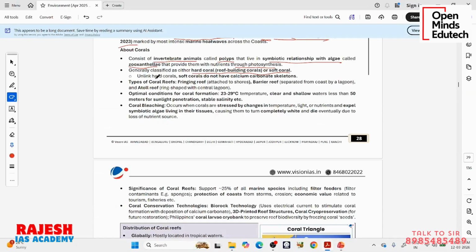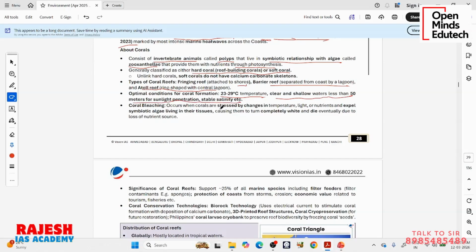Now see, unlike hard corals, soft corals do not have calcium carbonate skeletons. So what separates hard corals and soft corals? It is calcium carbonate skeletons. Types of coral reefs: fringing reef, which is attached to the shores; barrier reefs, which are separated from the coast by a lagoon, lagoon meaning a water body; atoll reef, which is ring shaped with a central lagoon. So optimal conditions for coral formation are 23 to 29 degrees temperature, clear and shallow waters, less than 50 meters for sunlight penetration, stable salinity, etc.